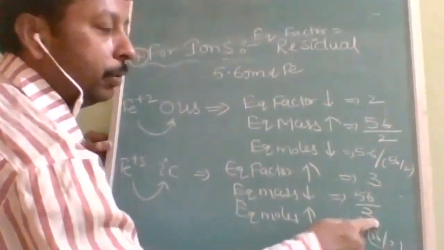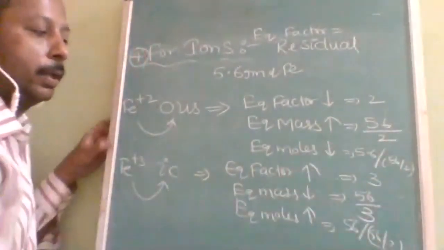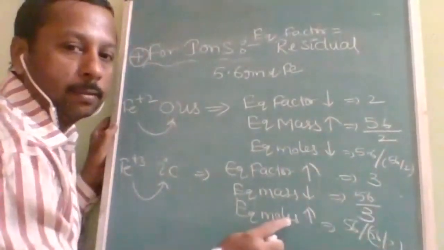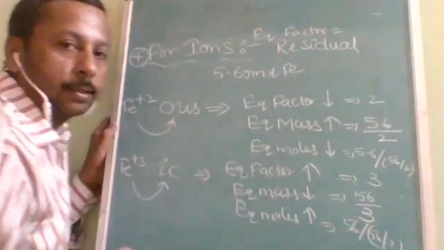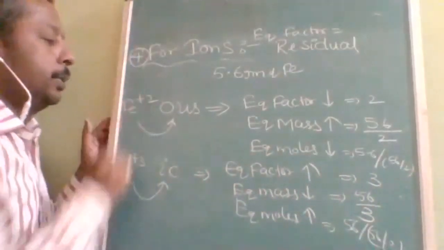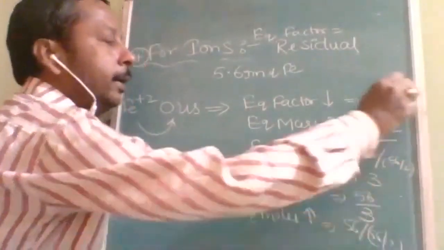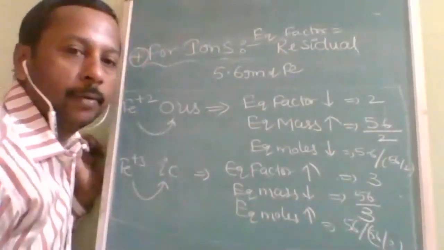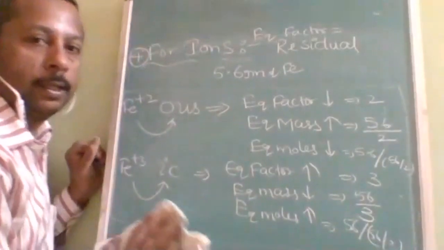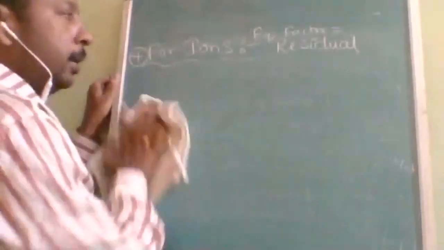So this 3 goes into the numerator, this 2 goes into the numerator. Here 3 is more, that's why equivalent moles are more. Here 2 is less, so equivalent moles are less. So this is the logic with an example. Is it understood? Equivalent factor is affected by one single word: ous and ic, IDE, ITE, ATE.